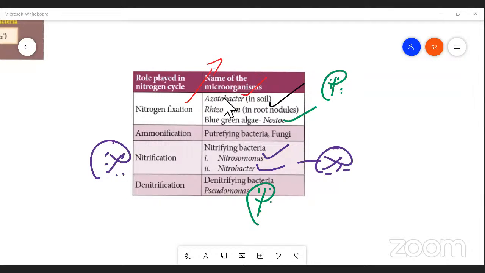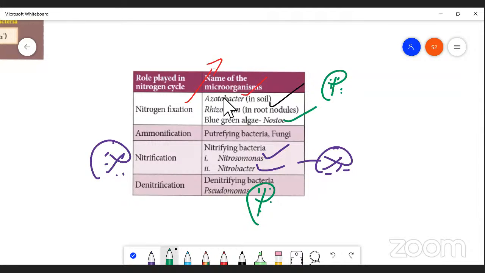Yes, students? Yes, sir. May I go? No, sir. Do you understand what I taught today? Yes, sir. Could you mention some important bacteria involved in nitrogen fixation? Important names? Azotobacter, Rhizobium. Right, good.